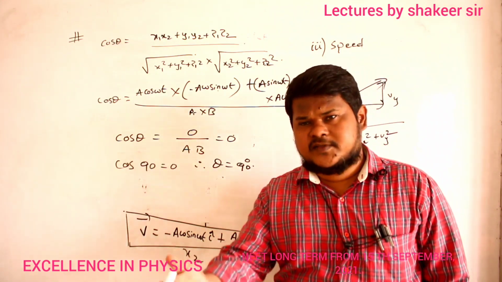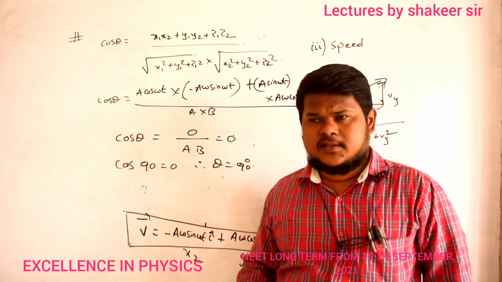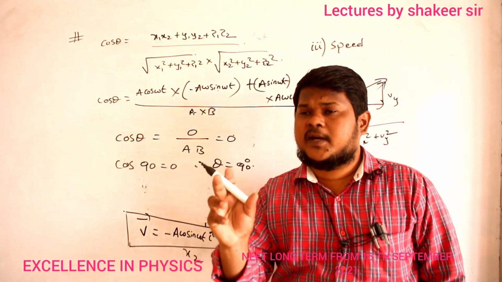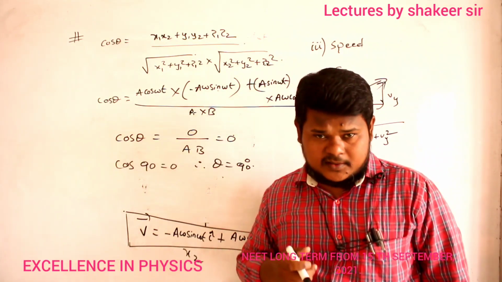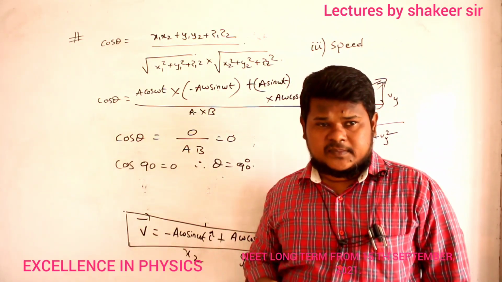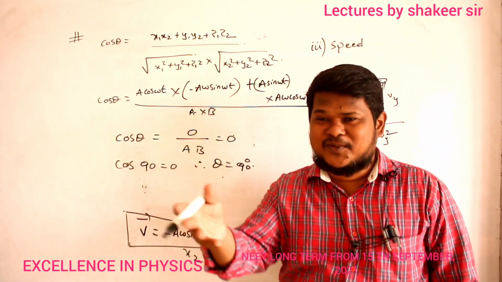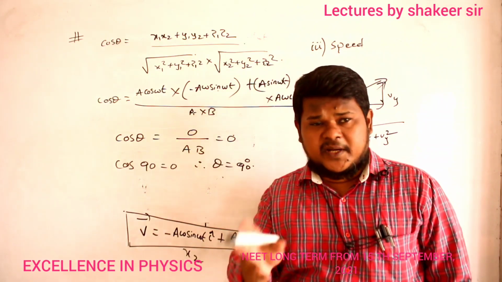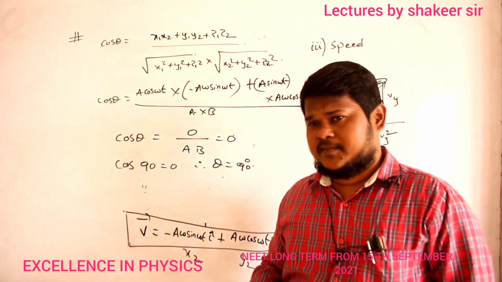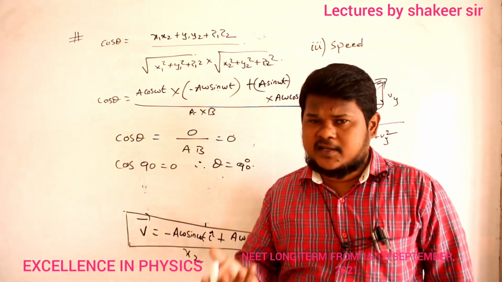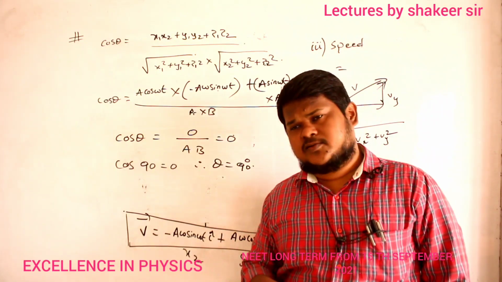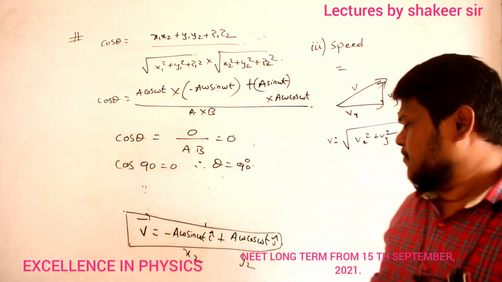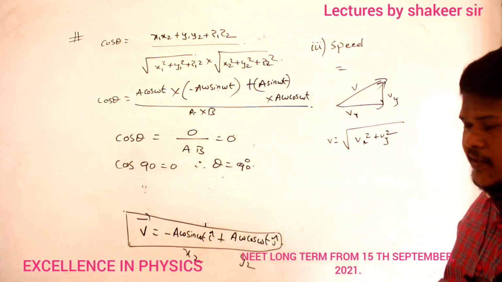Velocity means it will have speed also, it will have direction also. Clear? Because velocity is what kind of quantity? Vector quantity. If you take only the magnitude of velocity, then what is it called? Speed. Because velocity is a combination of speed plus direction. Vector means it should have magnitude also, direction also. If you take only the magnitude of velocity, it is called speed. That's it. So therefore, I can calculate the magnitude of velocity.